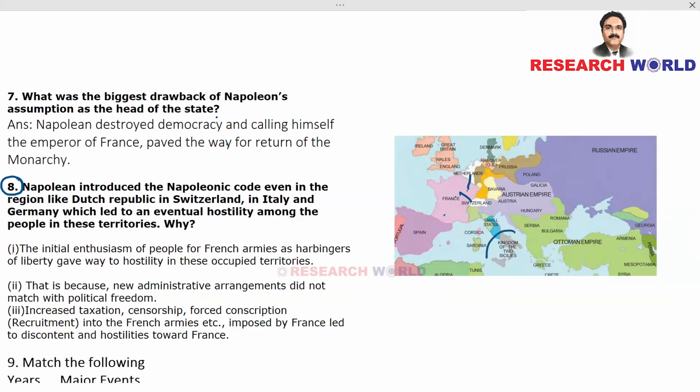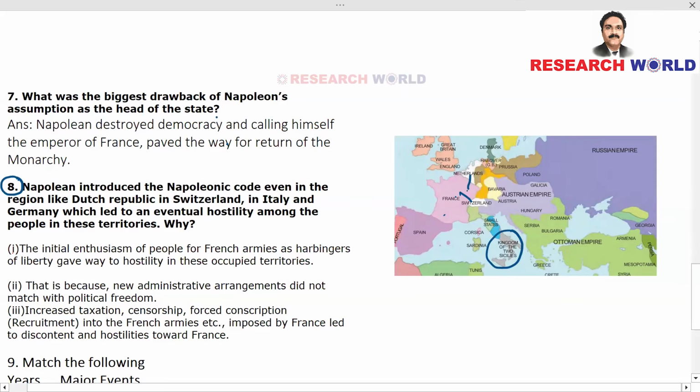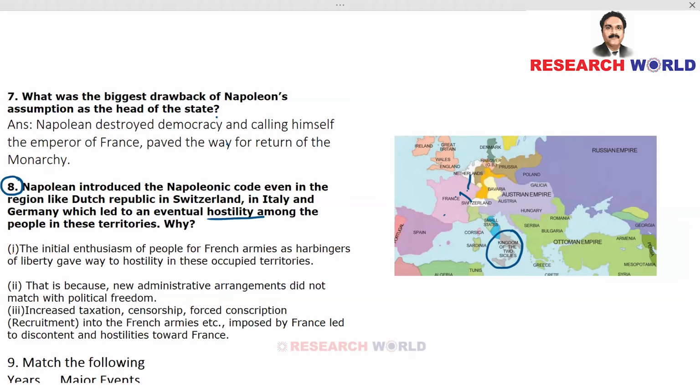In those days, Italy was called the Kingdom of Two Sicilies. Later on, it was unified into Italy. In all these places, Napoleon introduced the Napoleonic Code, and you know what happened? There was eventual hostility among people in these territories. Why? And you have 3 important points for that, and they are: 1. The initial enthusiasm of people for French armies as harbingers of liberty gave way to hostility in these occupied territories.